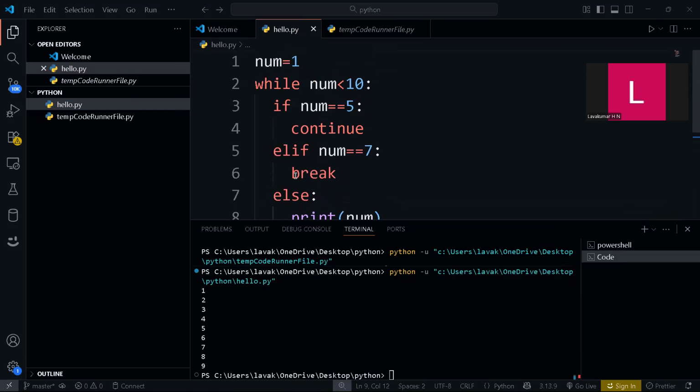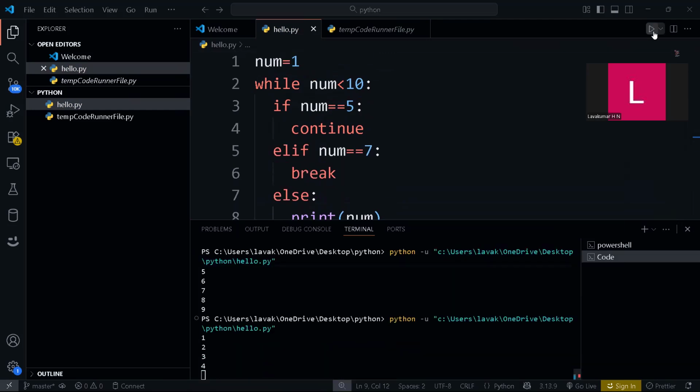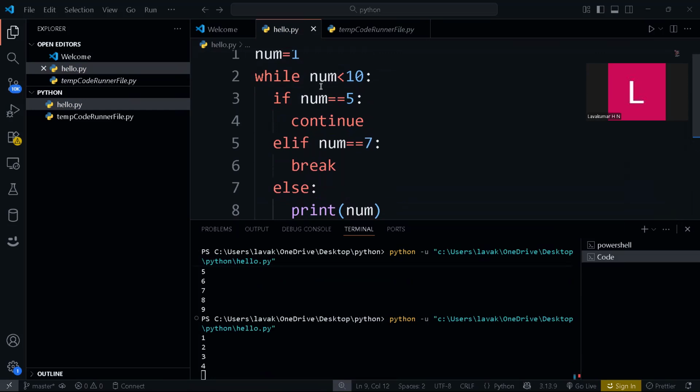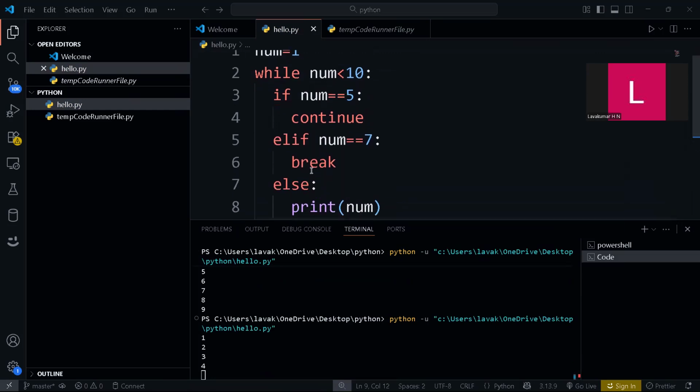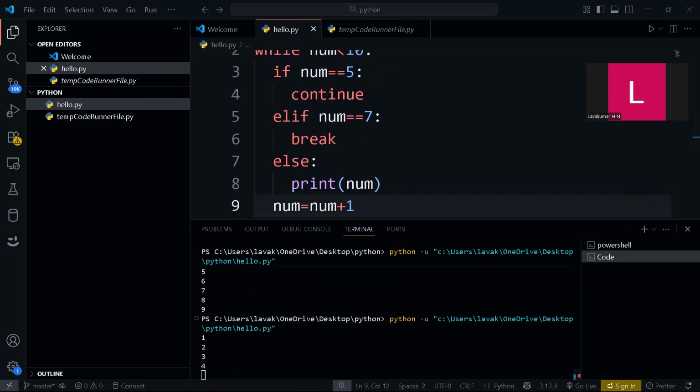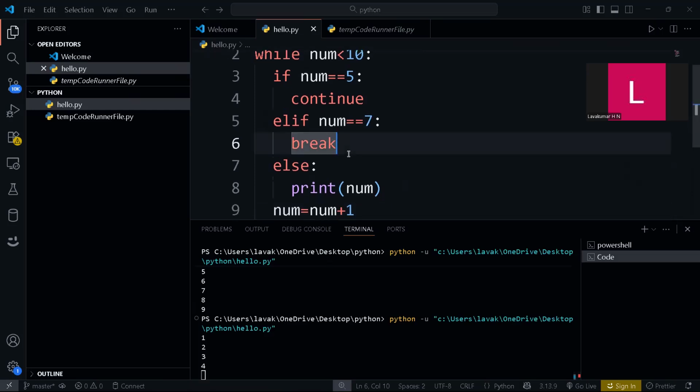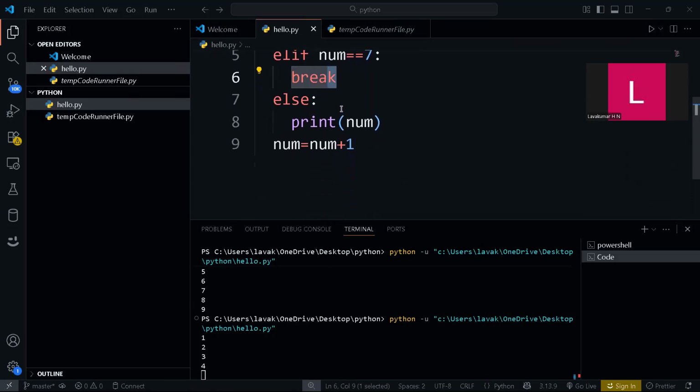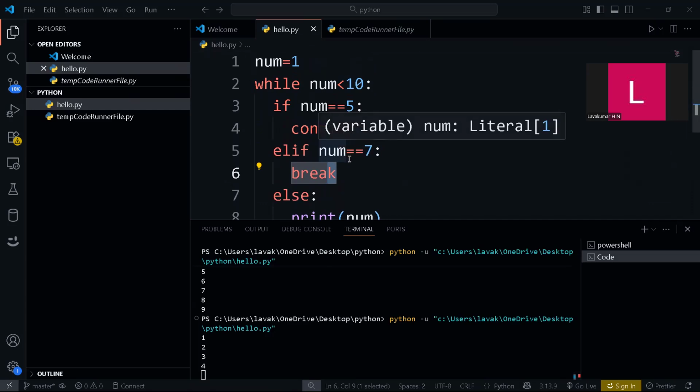Now we'll run. See, 1, 2, 3, 4. Because num equal to 5, it will continue, and then num will become 6. So till 4 it's printed. Num equal to 7, so it will break here. So if num equal to 5, it will continue, and then it will add. So this is how that execution will work.